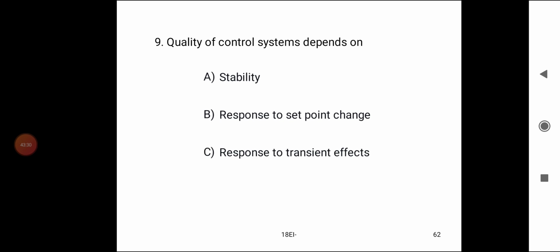9th quiz question. Quality of control system depends on: A. Stability. B. Response to the set point changes. C. Response to the transient effects. D. All of the above. The answer is all of the above. Quality of control system depends on the stability, response to the set point changes, and also response to the transient effects. So our answer is D is correct, all the above.